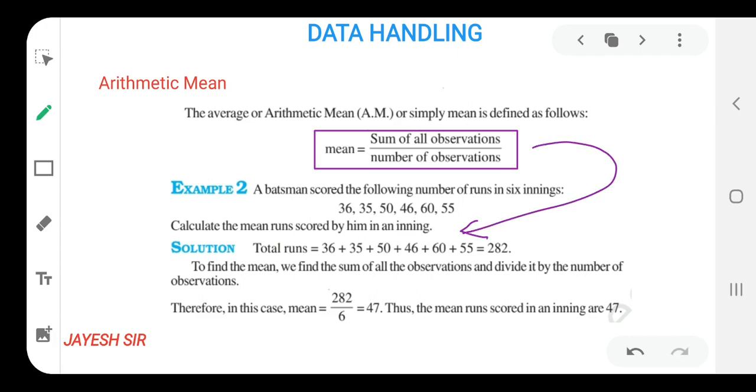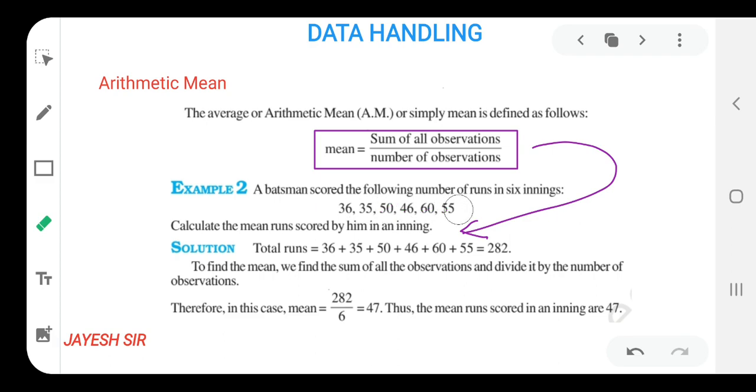While writing the answer, your first step would be to write the formula. After writing the formula, you are definitely going to gain 1 mark. That means you are here to gain marks and to develop your understanding. So you have to write the formula. After writing the formula, sum of all observations. Here the observations given are 36, 35, 50, 46, 60 and 55. I hope you all are getting it.